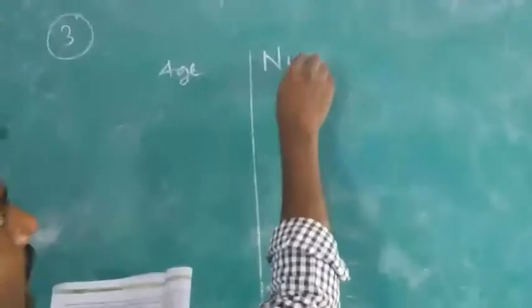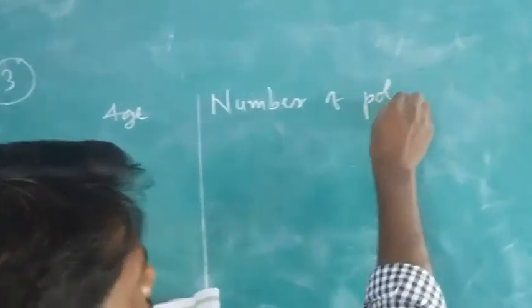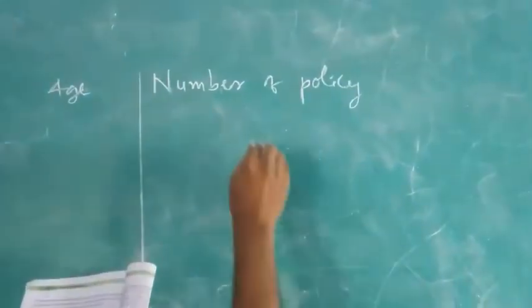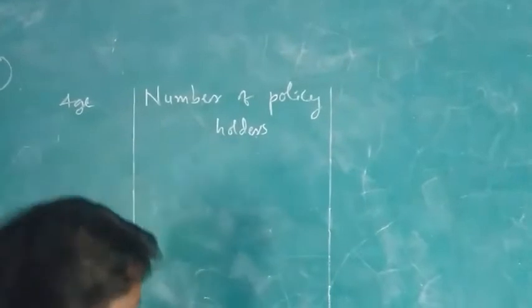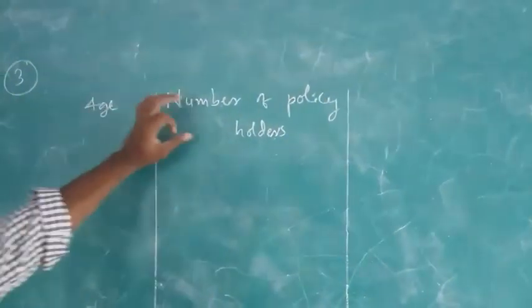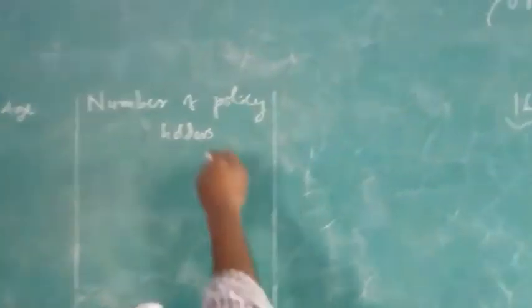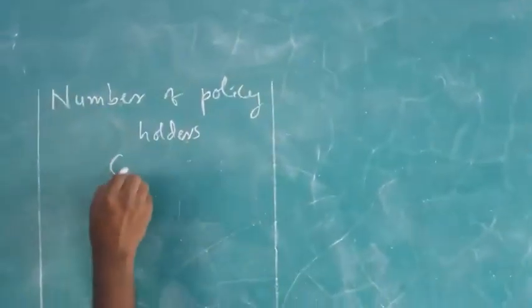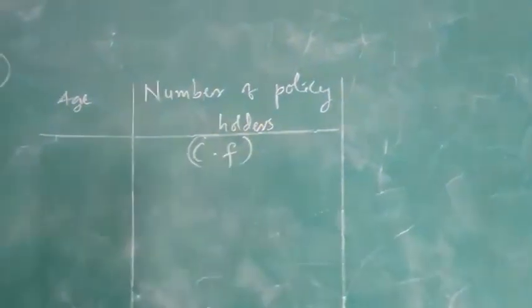Look at the board, children. Next, what is given here? Number of policy holders. This is not the frequency, so we have to find the frequency. This given here is the cumulative frequency. Indirectly, you can think that this is cumulative frequency. Why, sir? How can we say this is cumulative frequency? I'll tell you, children.